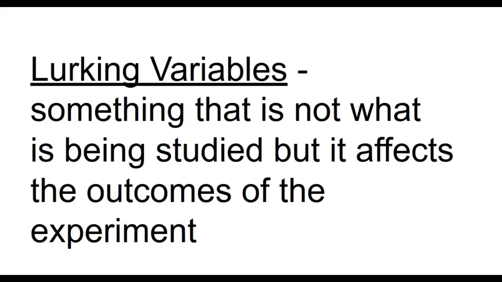Lurking variables are not what is under investigation, but some other aspect that influences the outcome of the experiment. These random third parties are called lurking variables because they go unnoticed by lurking beneath the surface of the variables of interest, making the relationship between them seem stronger or weaker than it actually is. Treatments are assigned randomly to subjects to equalize the effects of possible lurking variables among the treatment groups as much as possible.